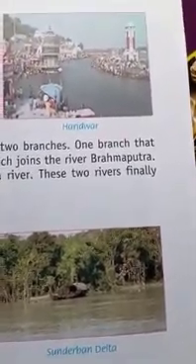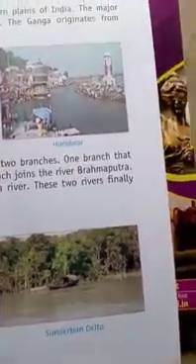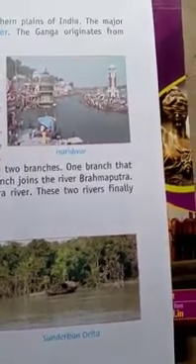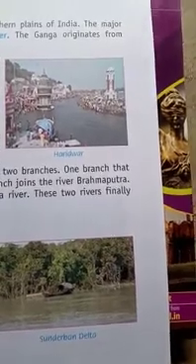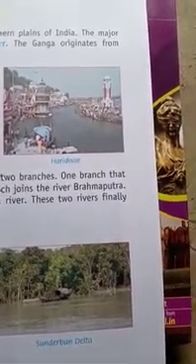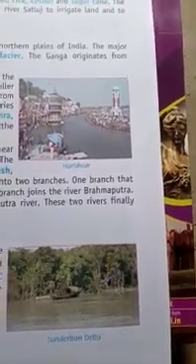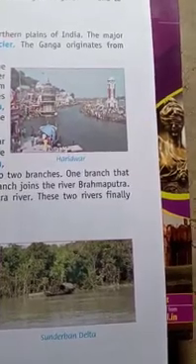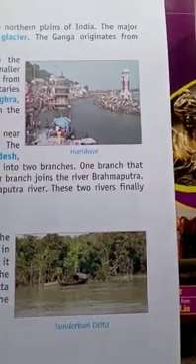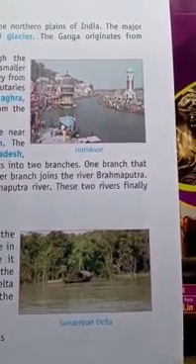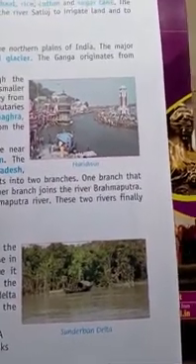The Brahmaputra river originates near the Mansarovar lake in Tibet. So the Mansarovar lake is there in Tibet. So from that Mansarovar lake the Brahmaputra river originates. It runs along the course in the Tibet where it is called Sangbot. When it is moving through Tibet, the Tibetan people called it Sangpo, okay.